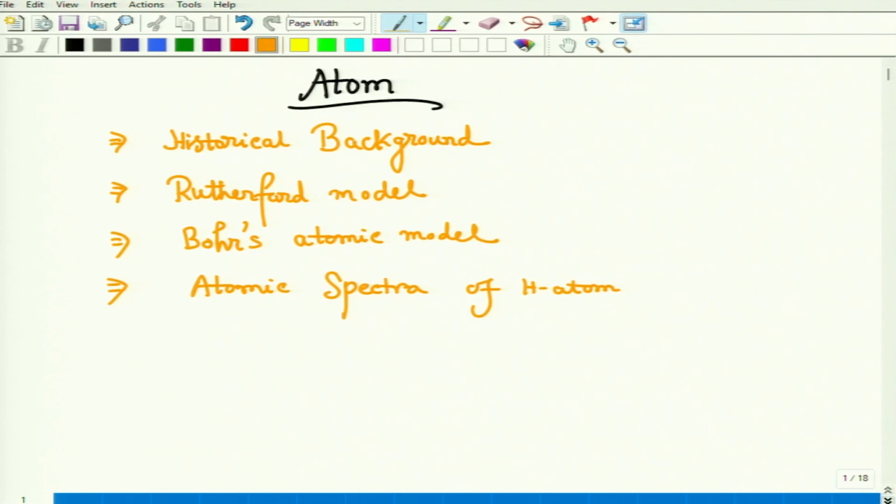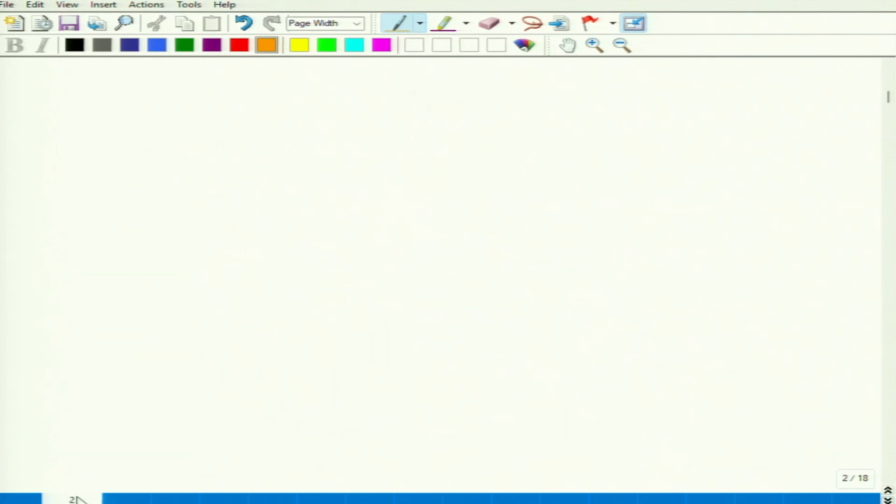After atomic spectra we will discuss X-ray. Basically this is the brief outline of this chapter. So let me start with some historical background very first.